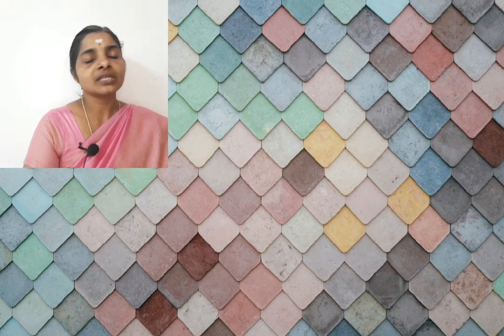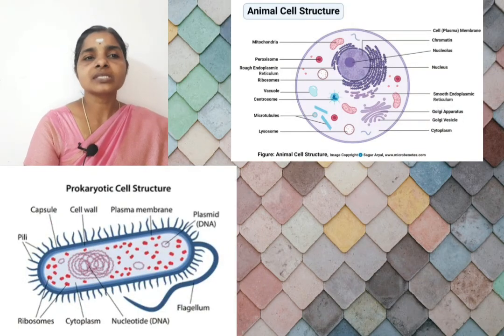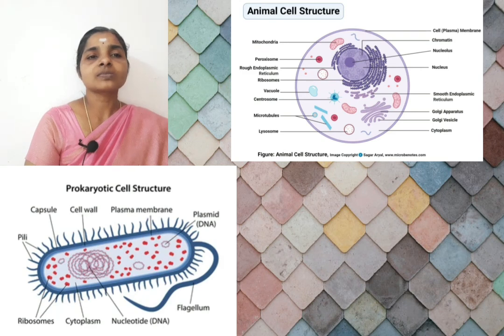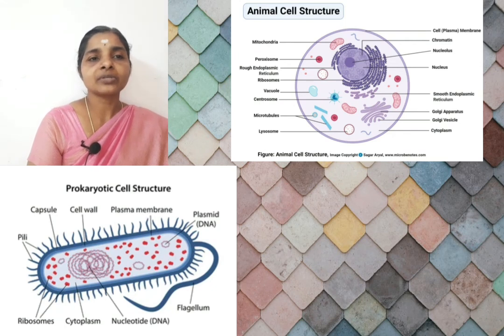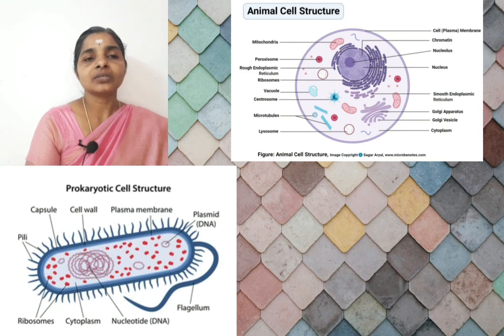Then, what is the difference between prokaryotes and eukaryotes? The eukaryotic cells are larger in size, whereas prokaryotic cells are smaller in size. In eukaryotic cells, many chromosomes are present, whereas in prokaryotic cells, a single chromosome is present. In prokaryotic cells, the cell organelles are absent, but in eukaryotic cells, cell organelles are present.